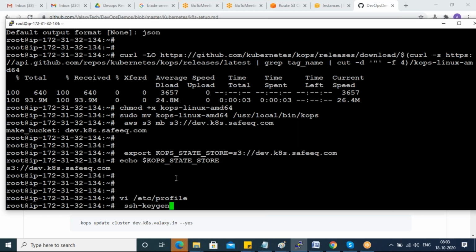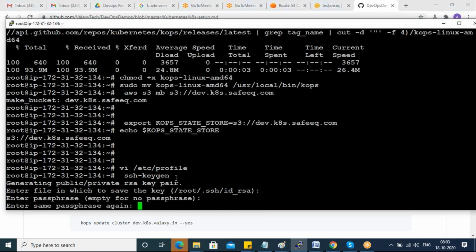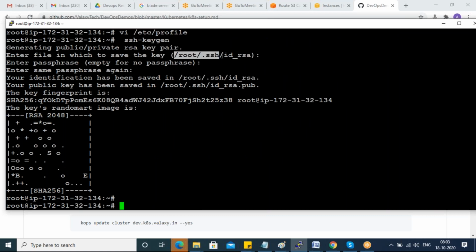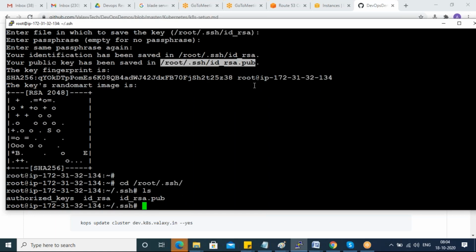Now you are generating keys in kOps. See, it's clearly showing this is your location. For which user? You are the root user, right? Then for the root user, you got one key. If you go to /root/.ssh, see guys, these two keys you created just now, public and private.